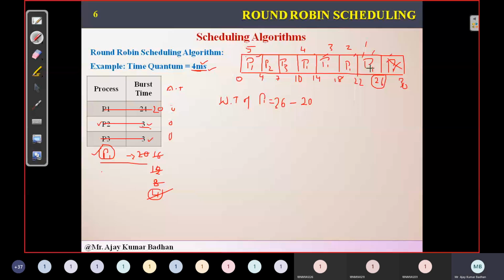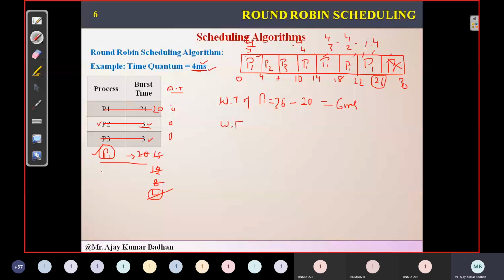Because this previous one executed for 4 milliseconds, then this executed for 4, 4, 4 and 4. So 1, 2, 3, 4, 5. So it is 5 into 4, 20 milliseconds minus arrival time. What is the arrival time for all the processes? 0. We can write it like this, even if you're not writing it, since arrival time is 0 for everything, not a big deal. So it is 6 milliseconds.